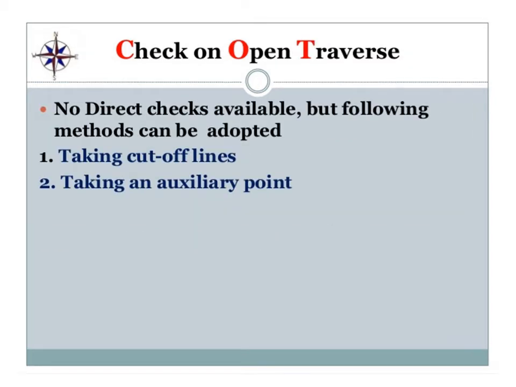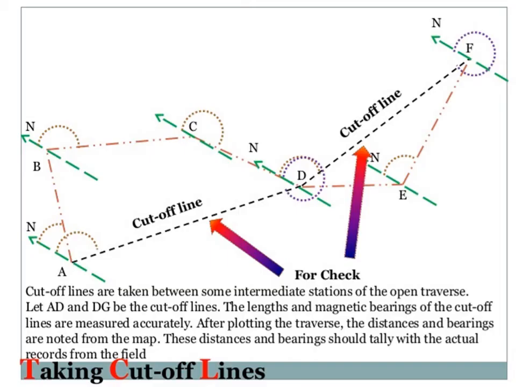So here we are going to see what are the different checks on open traverse. As per the closed traverse there are no checks available, but following methods can be adopted so that the check on open traverse can be carried out. First is taking cutoff lines and second is taking an auxiliary point. This slide refers to check on linear measurement, and the first method is taking cutoff lines.